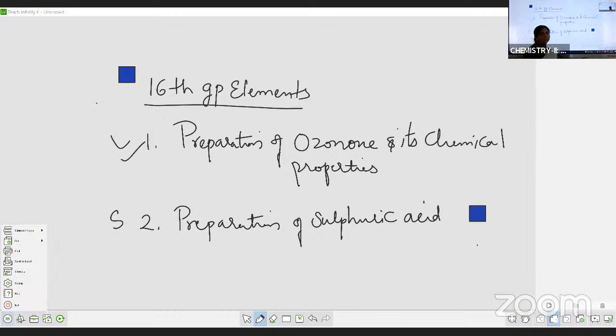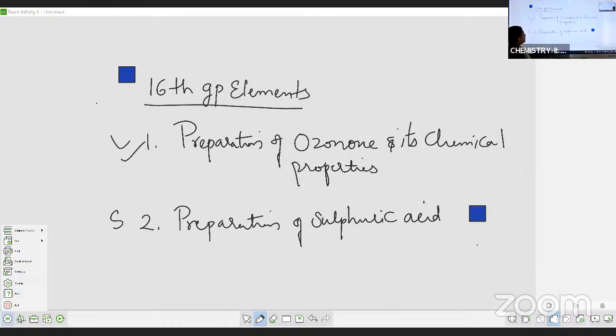Chemistry class. Yesterday we discussed the two important LAQs from 15th group elements, that is the preparation of ammonia and its chemical properties, then preparation of nitric acid and its chemical properties. Out of these two, any one you can get, students. Then we discussed a few VSAQs also. Today we are going to discuss the 16th group elements.